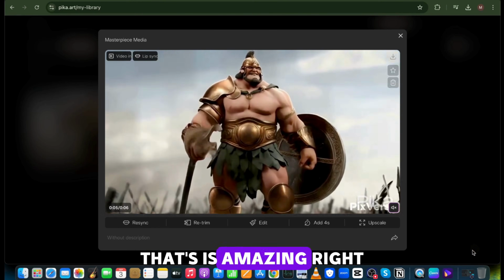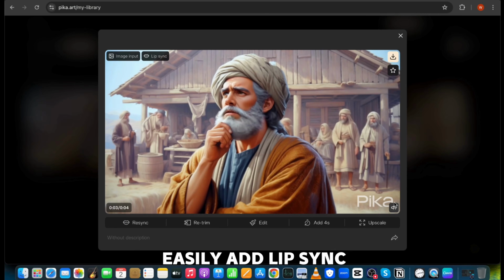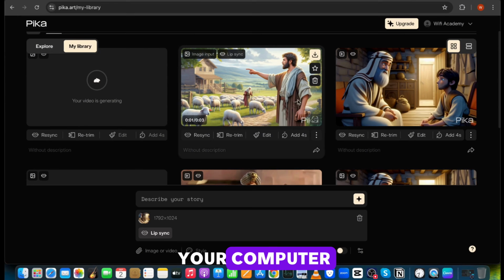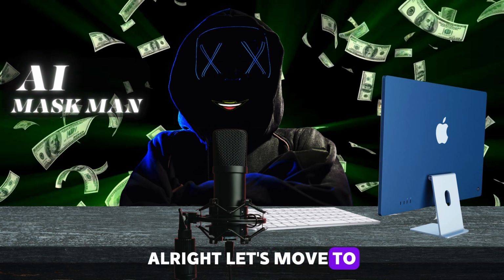That is amazing, right? This way you can easily add lip sync with any video. Now one by one, sync all the videos with the voiceover and download it on your computer. Alright, let's move to the last step.